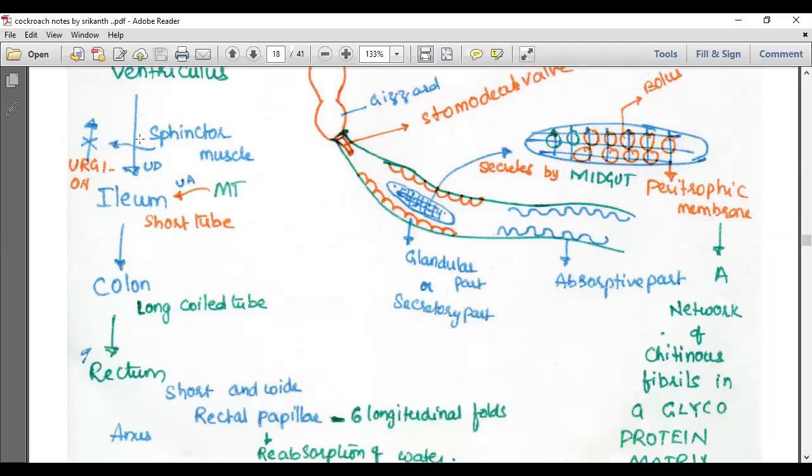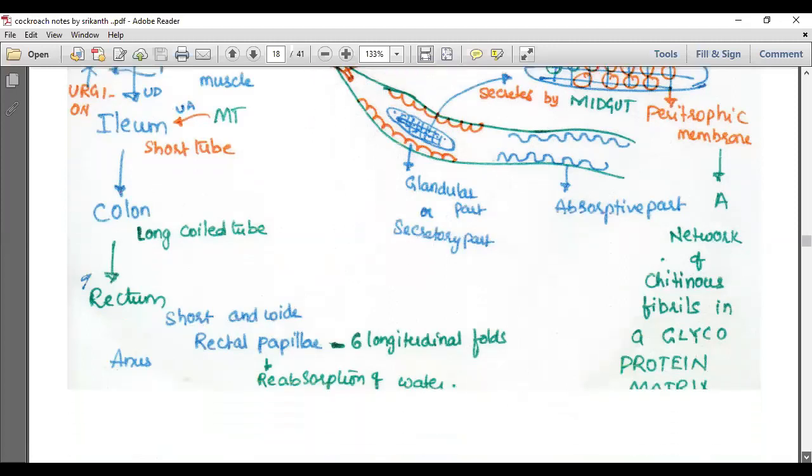Then after the ventriculus, it opens into the ileum, a short tube; the colon, a long coiled tube; and the rectum, a short and wide tube with six longitudinal folds. The rectal papillae are helpful for the absorption of water. This is enough. Tomorrow we continue with the digestive system again.